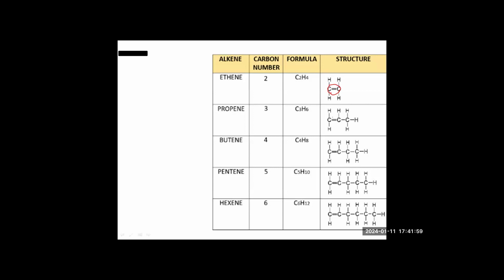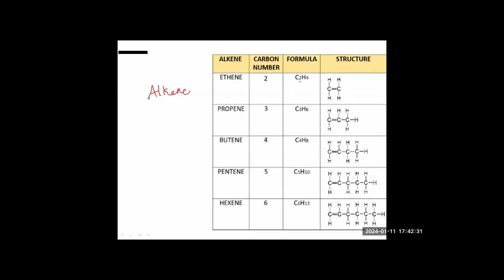You can see this is a double bond, a double bond, double bond, this way. So the series which has a double covalent bond is called the alkene series.